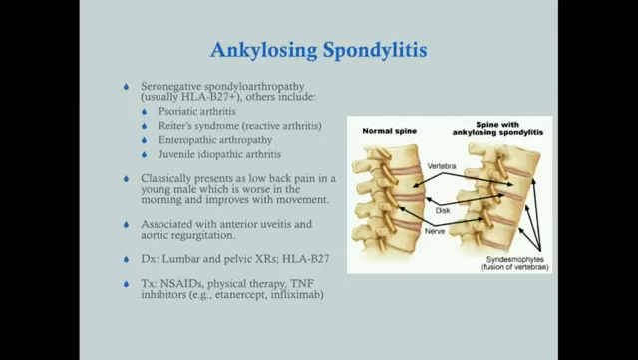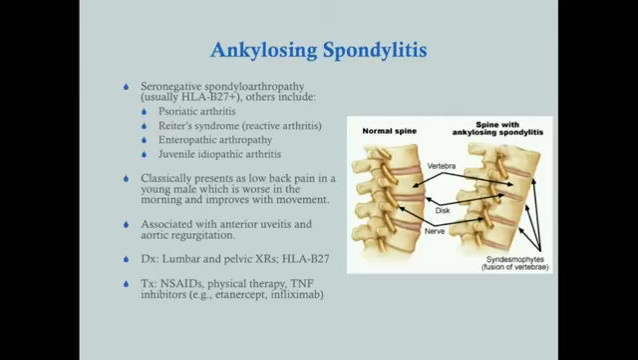Classically, ankylosing spondylitis presents as low back pain in a young guy, usually 20s and 30s, and very similar to RA, it's worse in the morning and improves throughout the day, but unlike RA, it's in the back. Whereas with RA, it tends to be fingers and wrists that are more affected. There's some overlap, but that tends to be how it is.